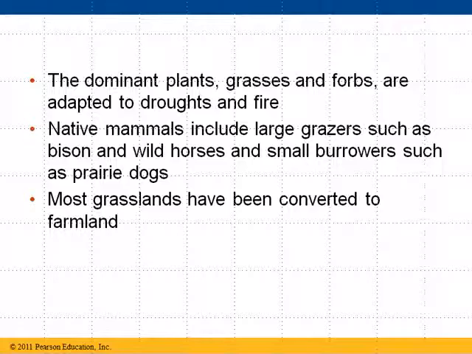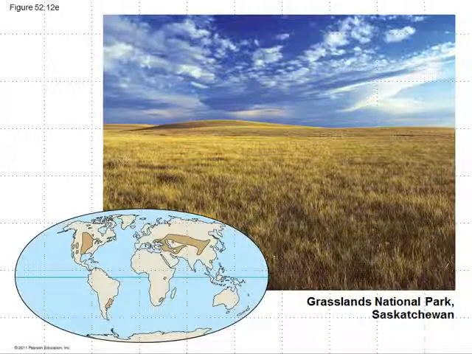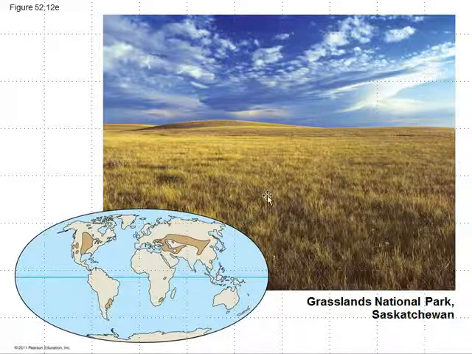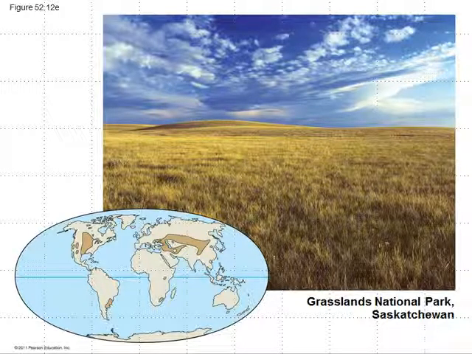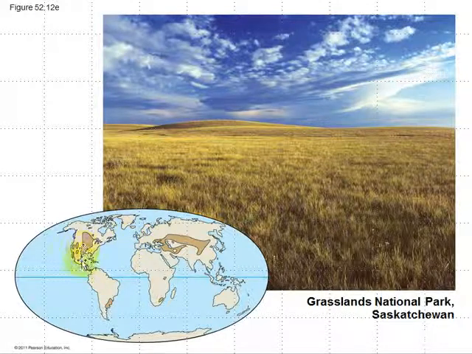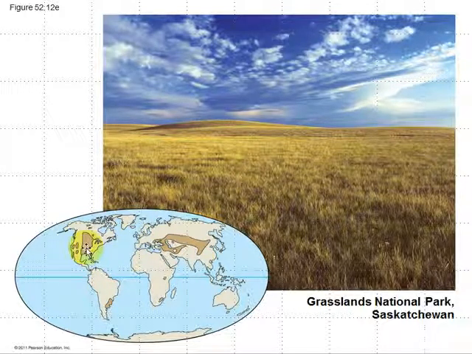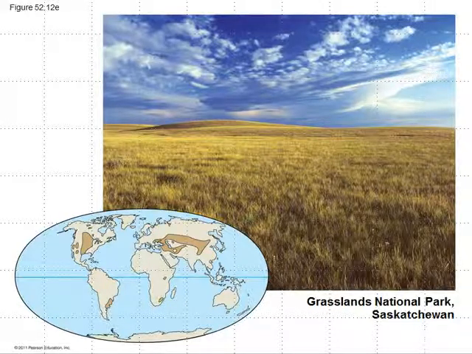But if you go up to the northern parts of the United States and into Canada, you can still find wide swaths of grasslands. This would be in Saskatchewan, Canada. But you can see there's a big section of the United States that used to be temperate grassland, but that's also the section of the United States that for the most part we have turned into agricultural land nowadays.